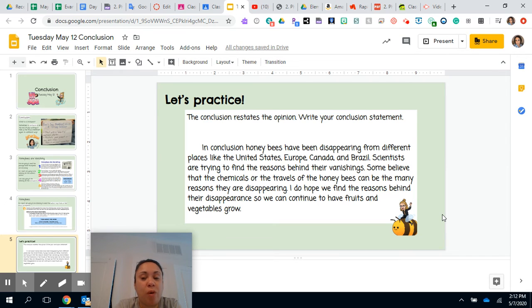That's when I put, I do hope we find the reasons behind their disappearance so we can continue to have fruits and vegetables grow because we need fruits and vegetables. And so I would love for them to find the information on why these honeybees are disappearing. So that would be my wrap up, and I would use this last part of my conclusion to wrap it up of all the other things and put everything together and write a paragraph so that you're able to show your teachers how to complete a passage and how to make everything together.